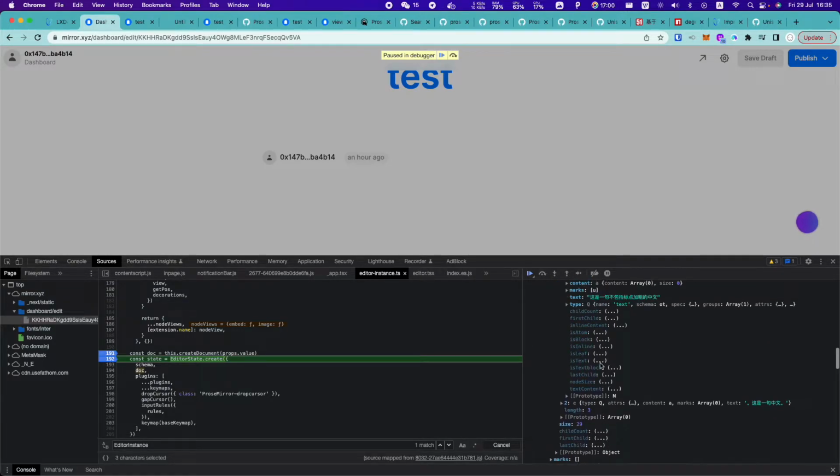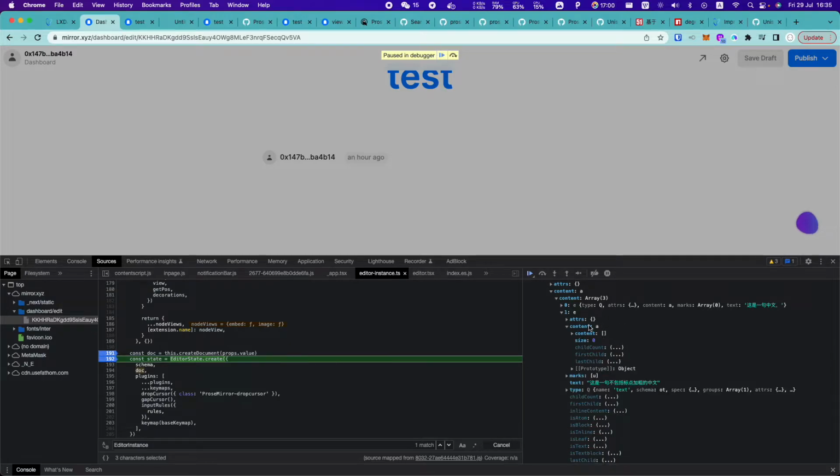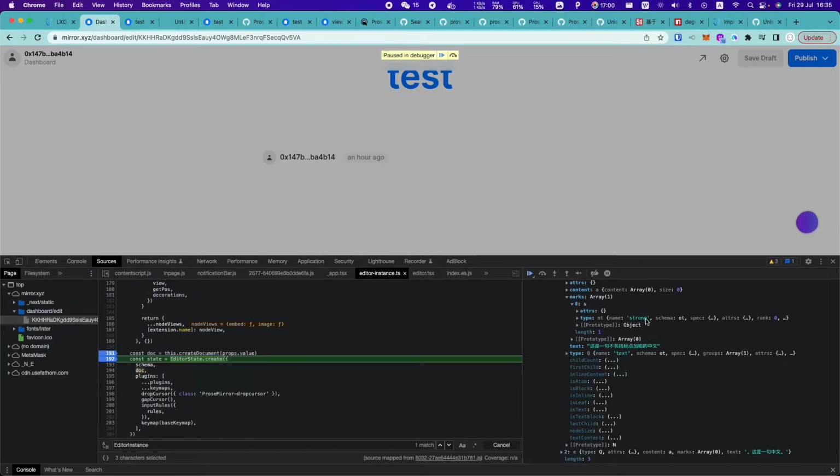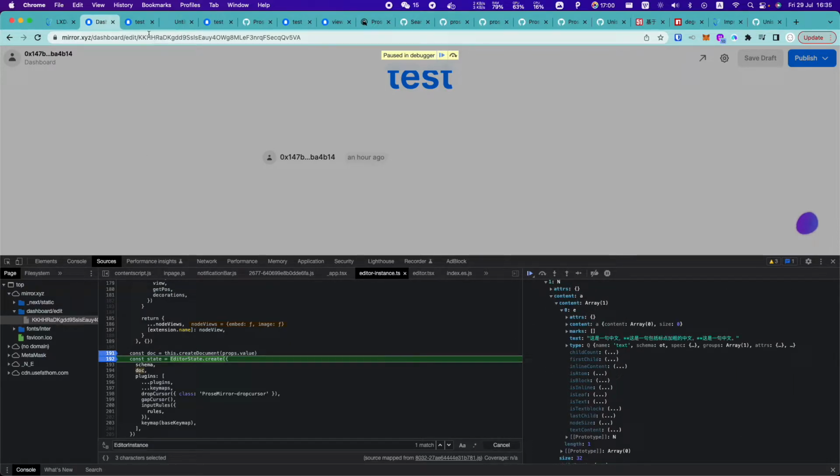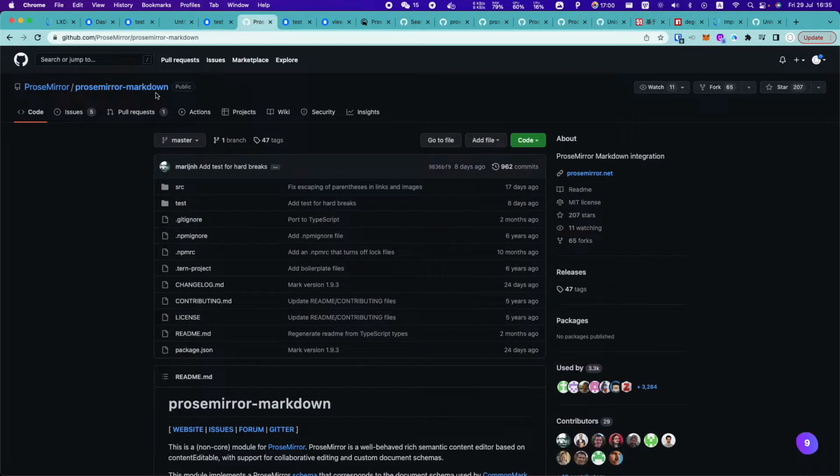Then for the second one, it has special marks to show it's strong, the type is strong, which is correct for the second line. So I found the open source project, which is called this one.